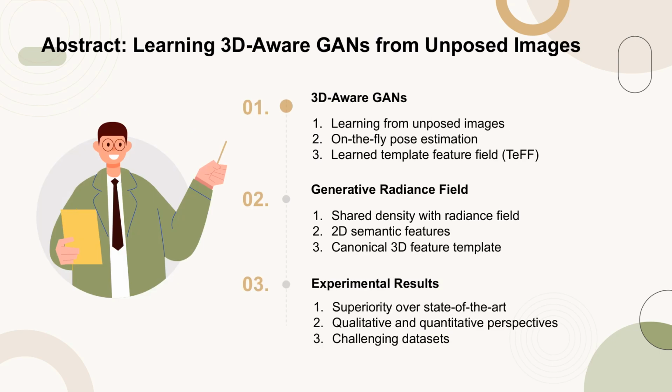This abstract introduces a method for learning 3D-aware generative adversarial networks, GANs, from unposed images. The approach involves on-the-fly pose estimation using a Learned Template Feature Field, TeFF. In addition to the generative radiance field, the generator learns a field from 2D semantic features, sharing the density with the radiance field. This framework enables the acquisition of a canonical 3D feature template, facilitating efficient pose parameter estimation on real data. Experimental results show that this method outperforms state-of-the-art alternatives on various challenging datasets, both qualitatively and quantitatively.